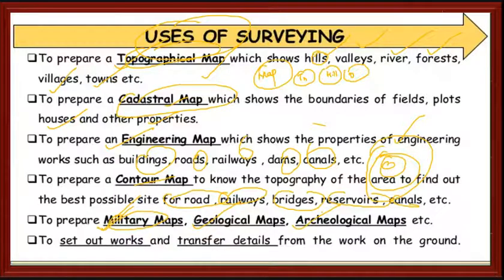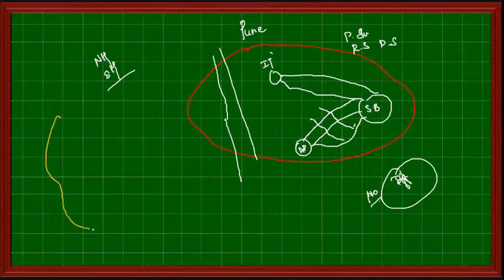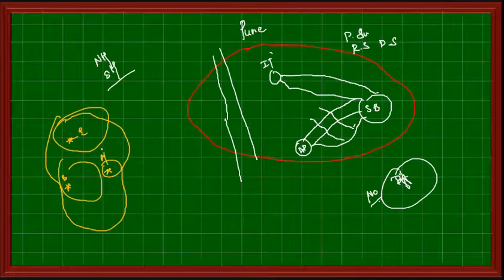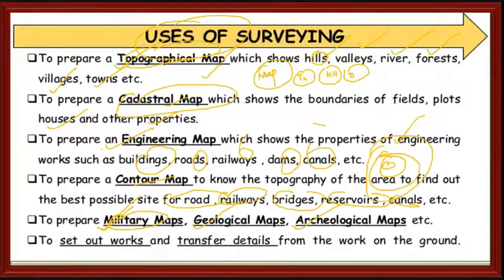Archaeological maps indicate, suppose this is your area, it will locate that Ellora Caves are located here, Bhimashankar is located here, Mahabaleshwar is located here. Some archaeological sites, which is what archaeological maps represent. Next, to set out the works and transfer details from the plan to the ground. So we have some different types of maps.